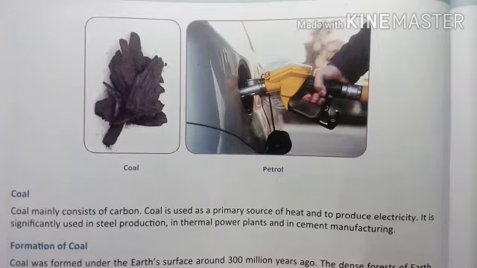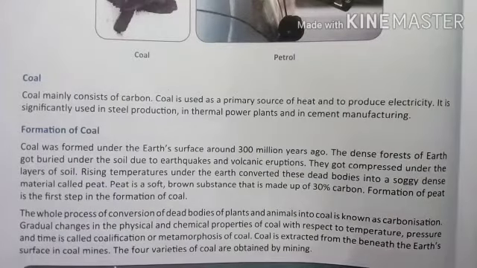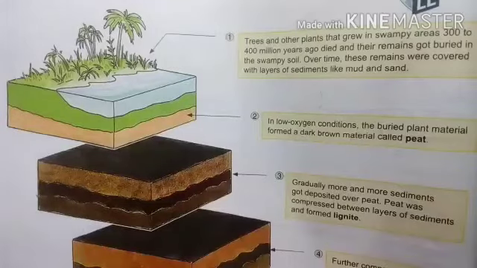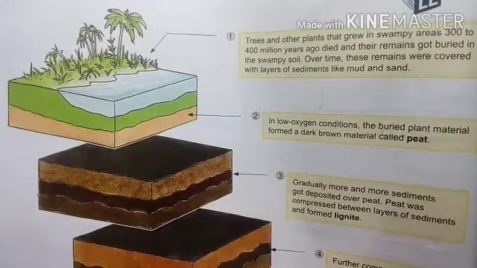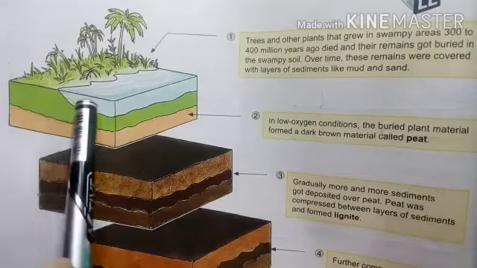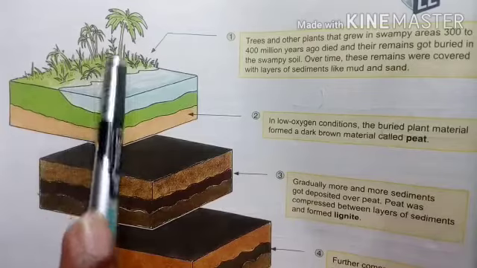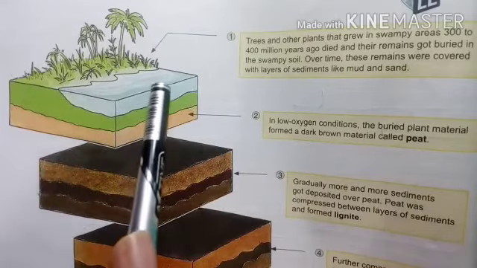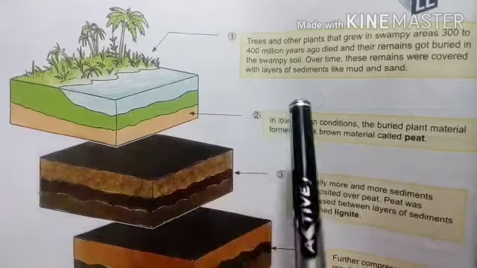Now we are moving further. The question arises, how do we get coal? So in the next topic we will discuss the formation of coal. Let's see with the help of a picture how coal is formed. In the first picture, you will find lots of trees and plants, and there is also water.